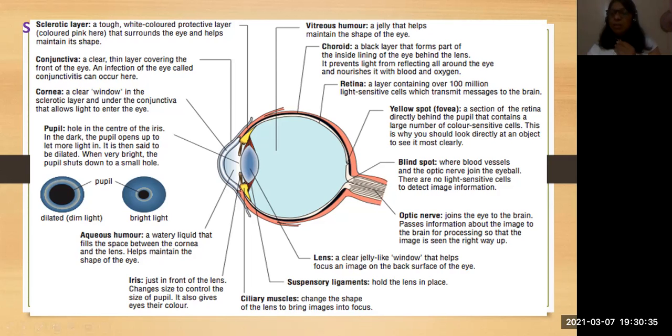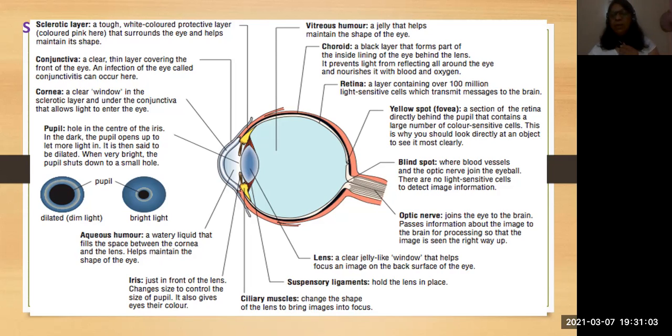It is where the blood vessels and the optic nerve join the eyeball, and that part is called the blind spot, and here there are no light sensitive cells. That's why there is no image. The image won't form here. That's why if the image falls on the blind spot, you can't see anything.